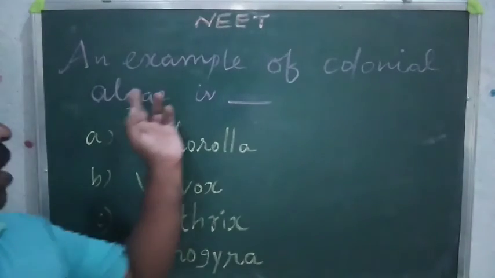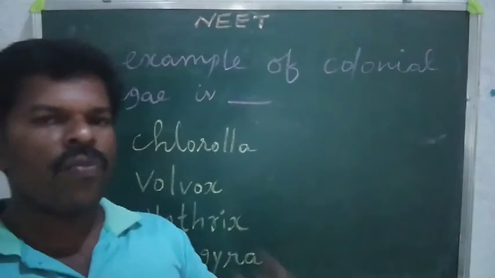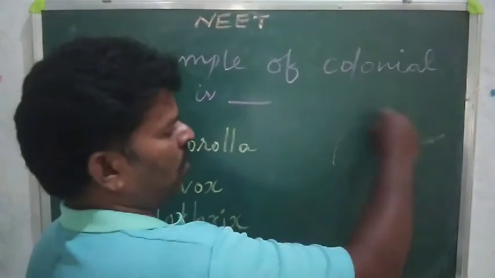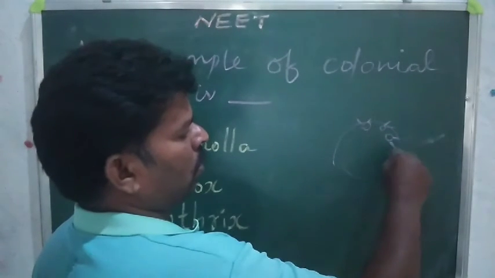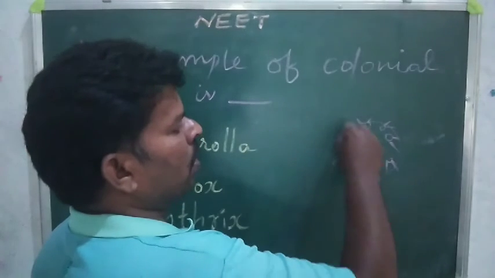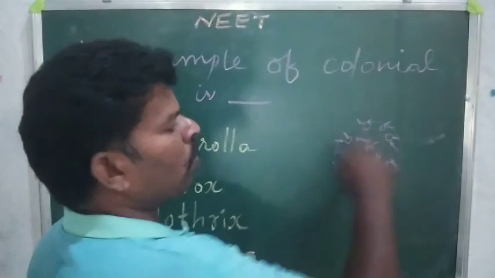Okay, an example of colonial algae is dash. First understand, colonial means what? A group. Many algae are held together like a ball, one ball looking like one.